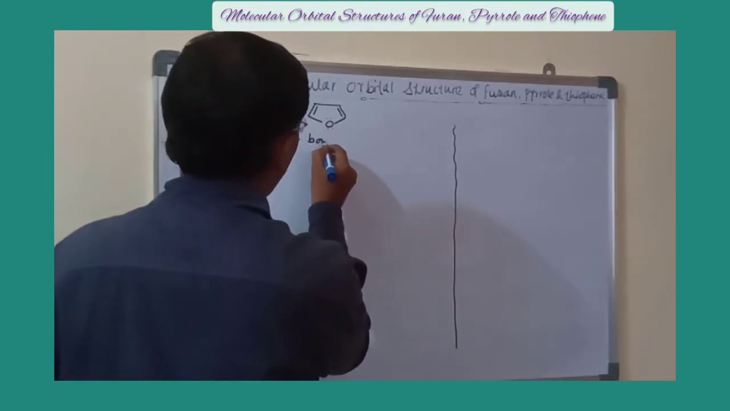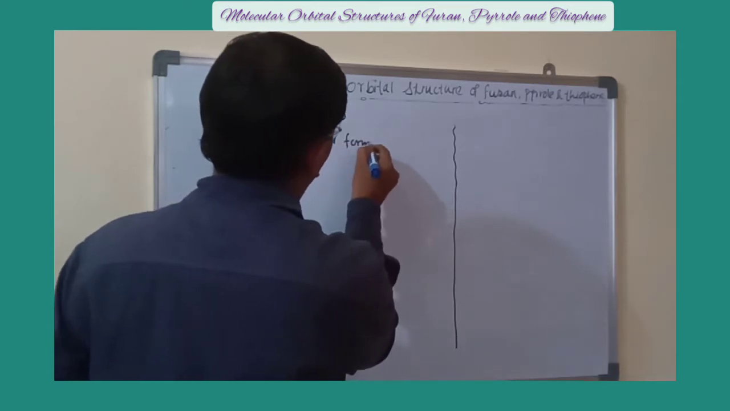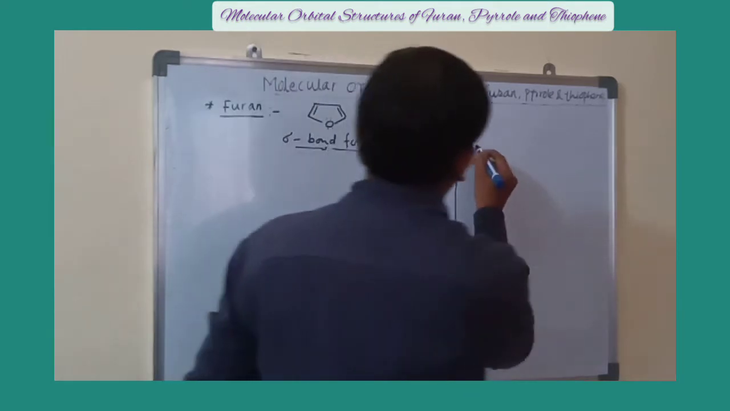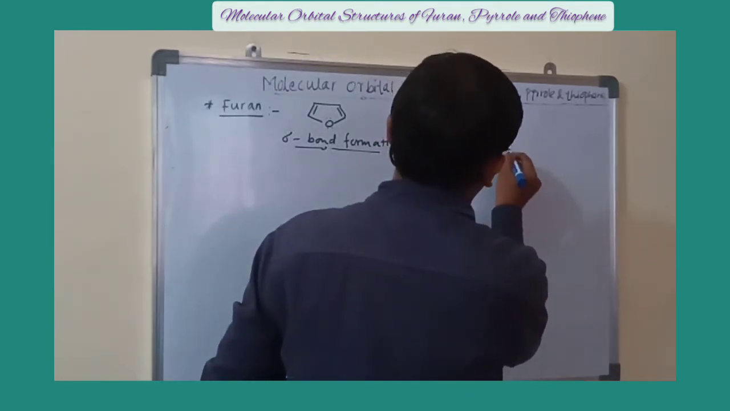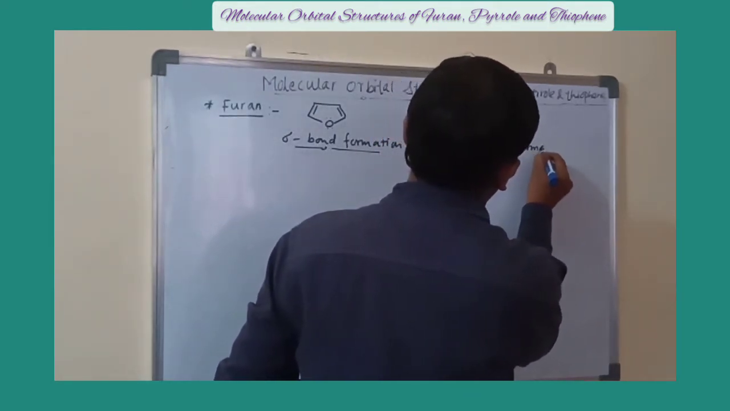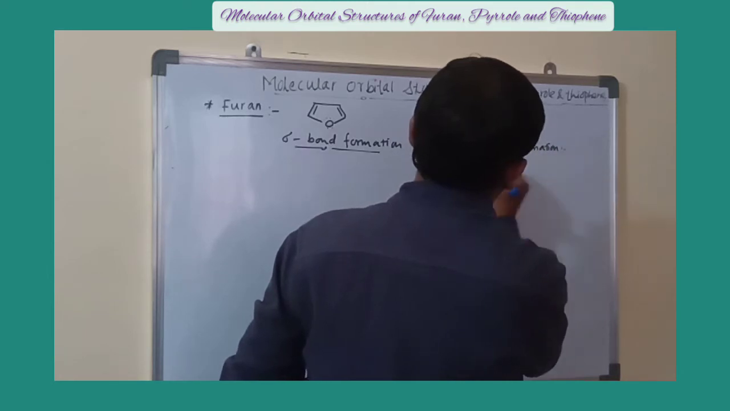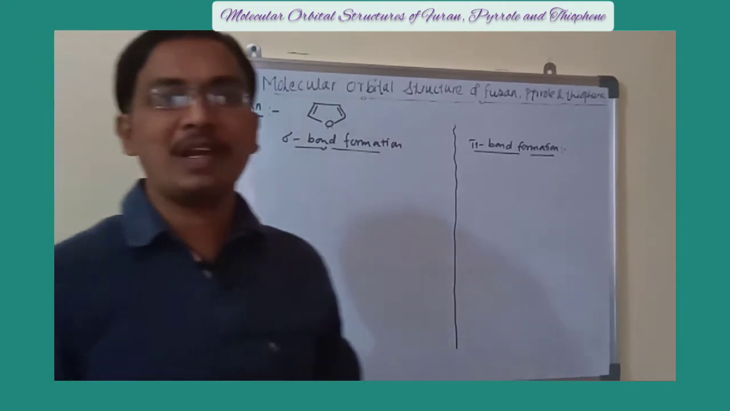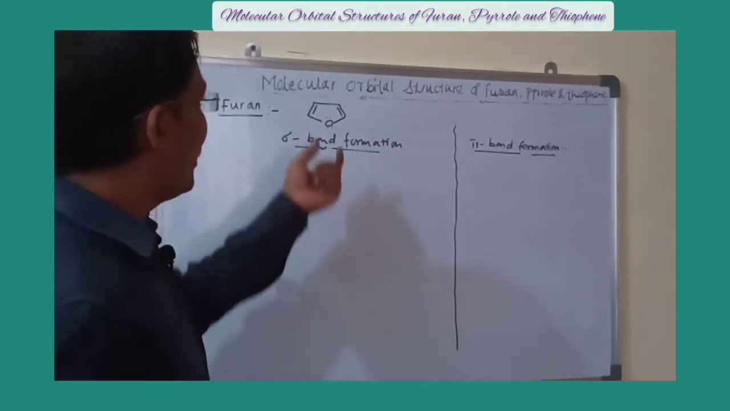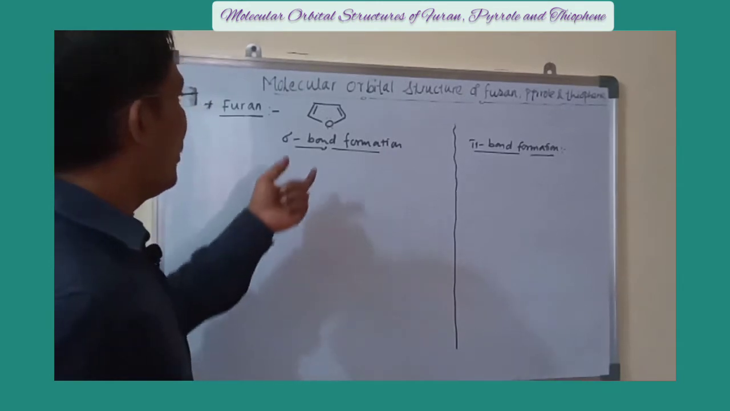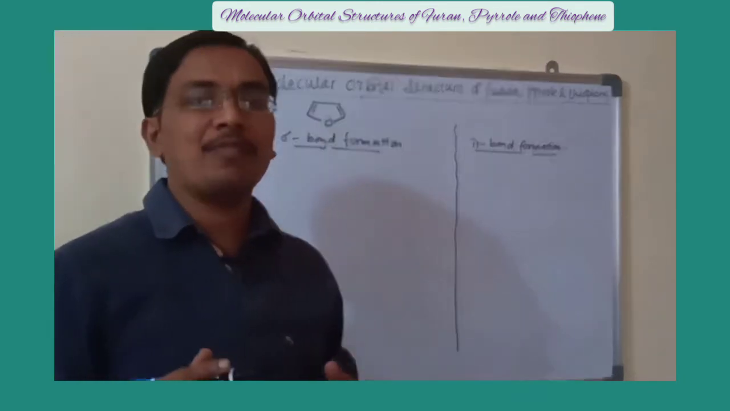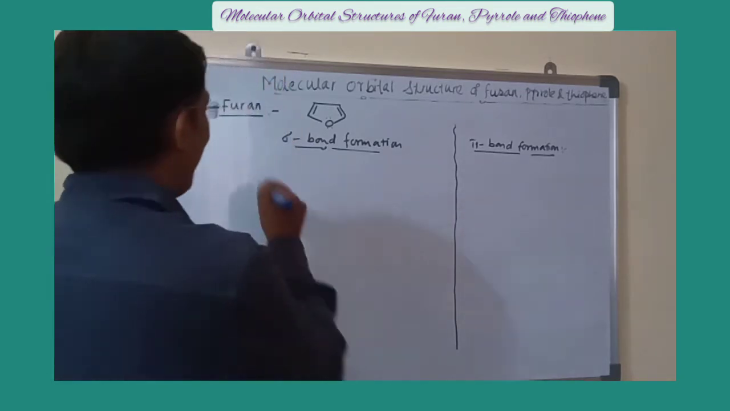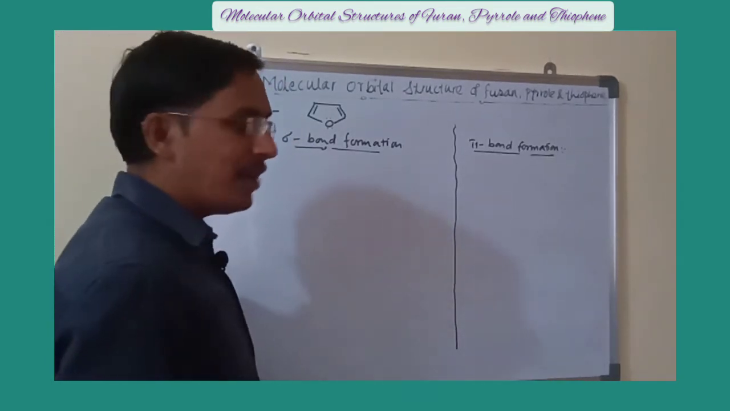Sigma bond formation, and another one is pi bond formation. As all of you well know, how the sigma bond is formed and how the pi bond is formed. In this furan, all the atoms, that is carbon as well as oxygen, are sp2 hybrid. The first point is all atoms are sp2 hybrid.